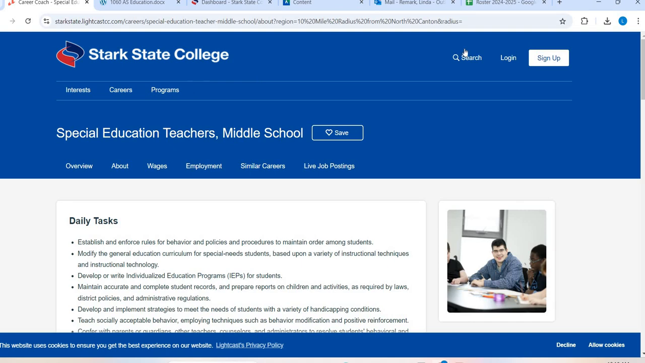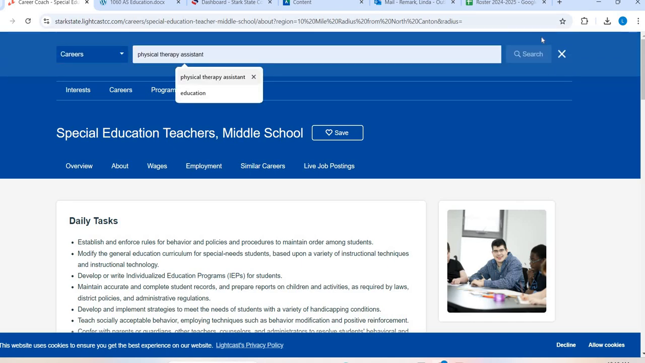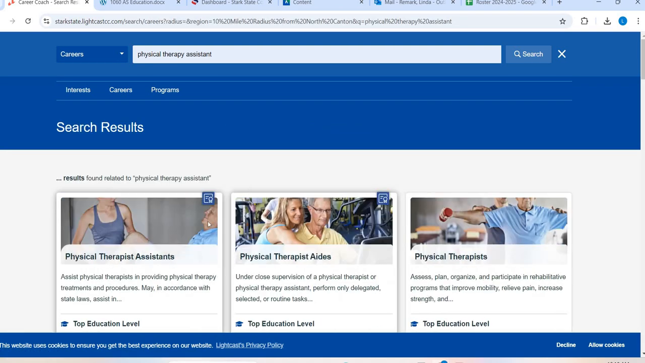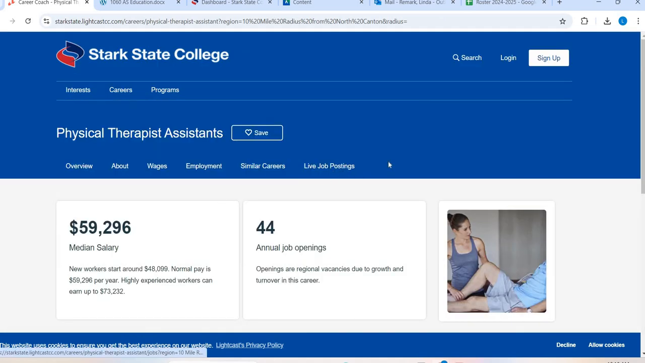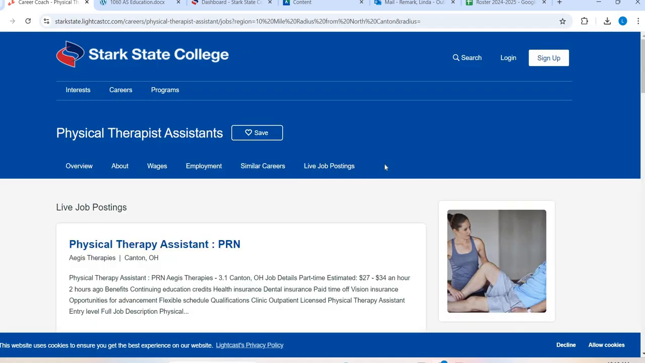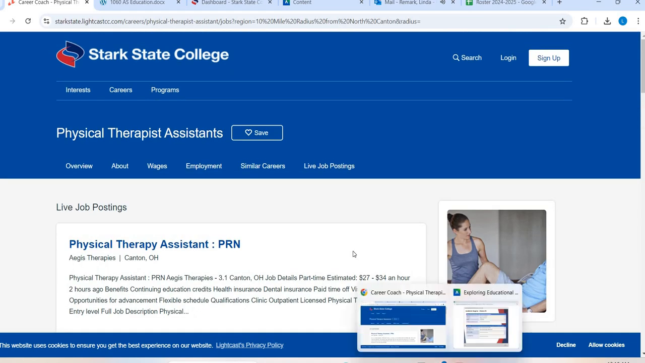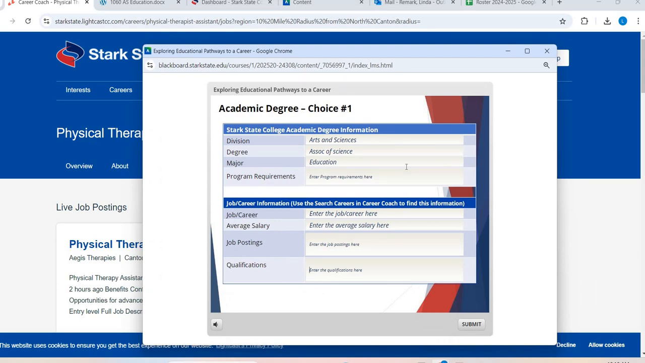That is Career Coach. I'm going to search one more time up here. Here we go. I'm going to do physical therapy assistant just to show you that when we get in here, they do give a nice little overview. Let me look at live job postings. There we go. There's one that has some live job postings, so you can take a look. All right, and then when you're done with that, you'll hit submit, and then you're going to do choice 2.